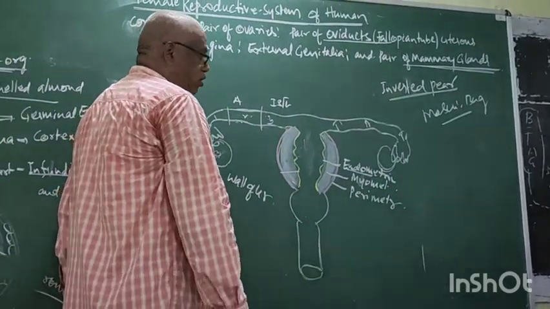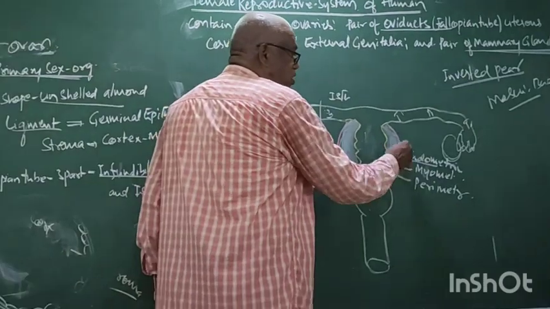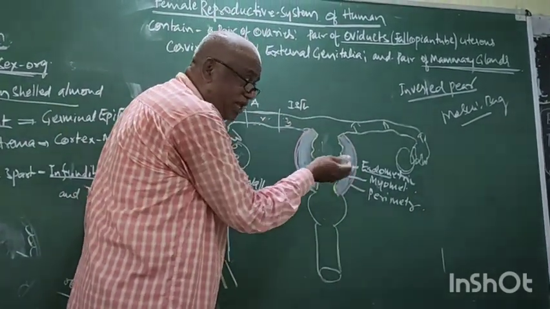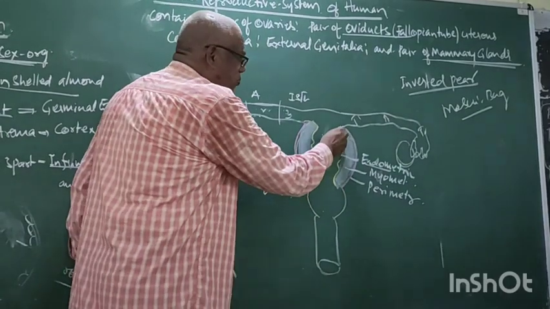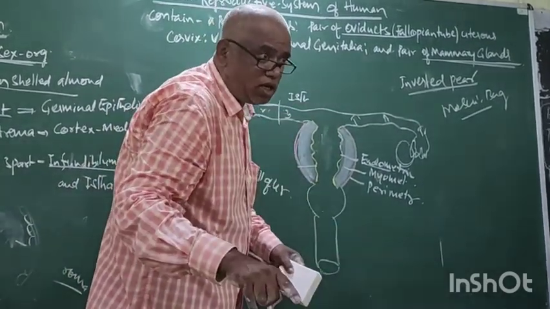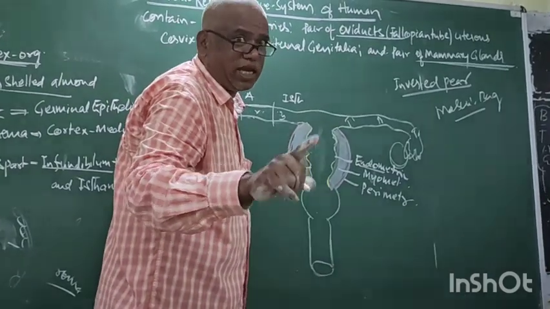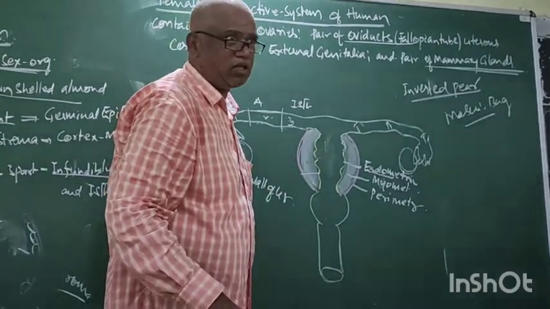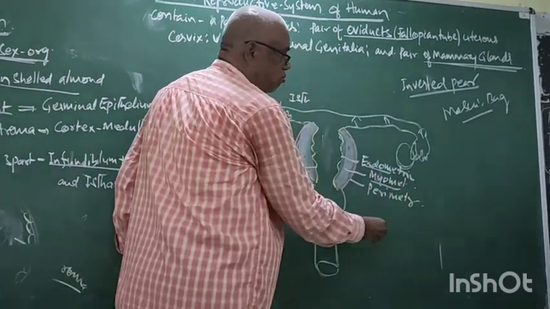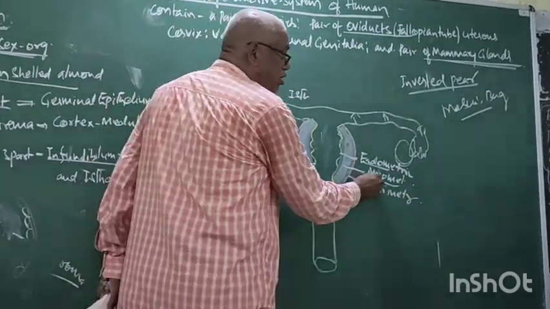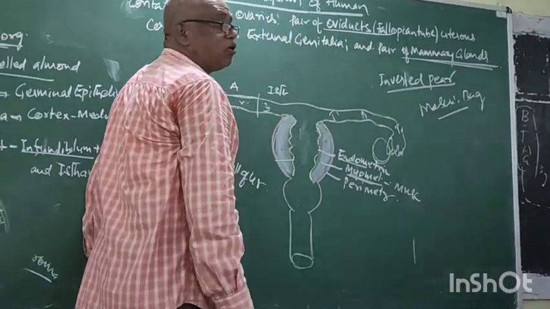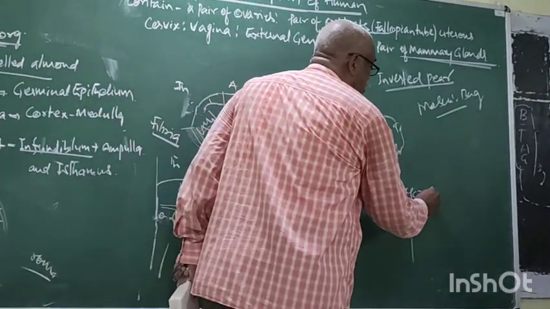What is this? Endometrium. Right. This endometrium undergoes periodical changes during pregnancy and also during the menstrual cycle. Okay. Now what is this second layer? Myometrium. The name indicates muscular layer, made of smooth muscles.